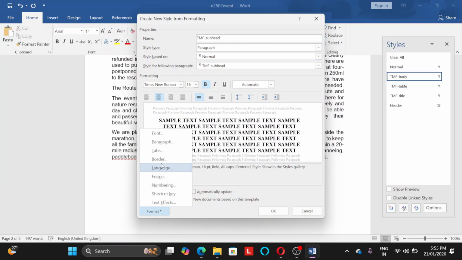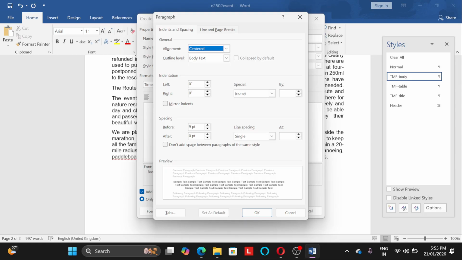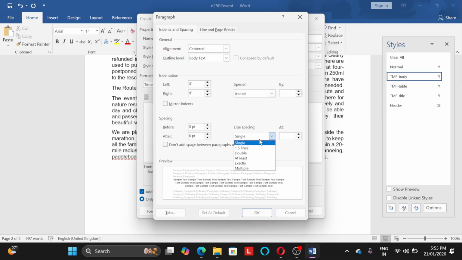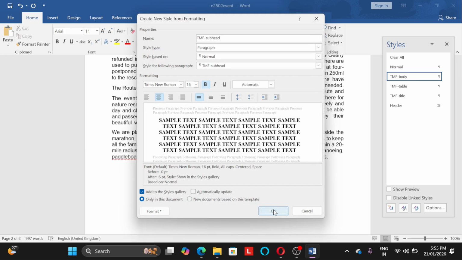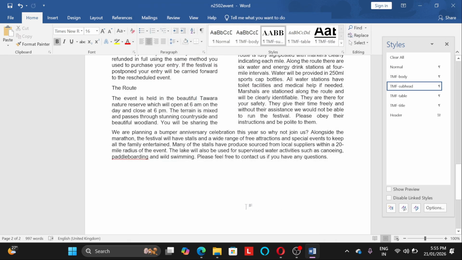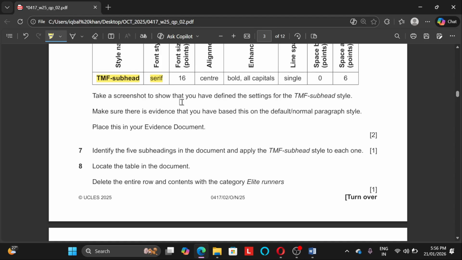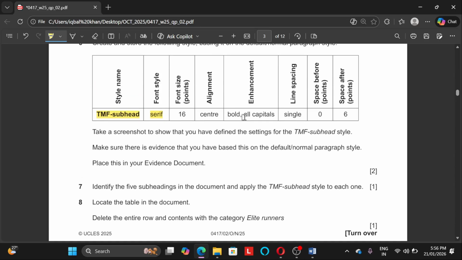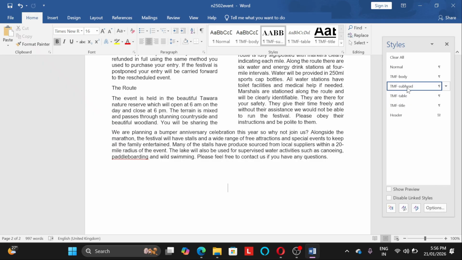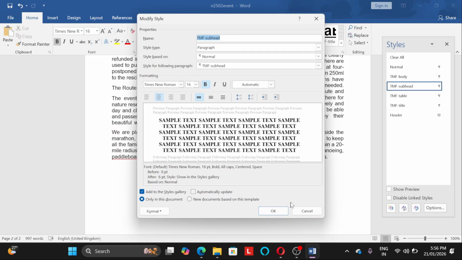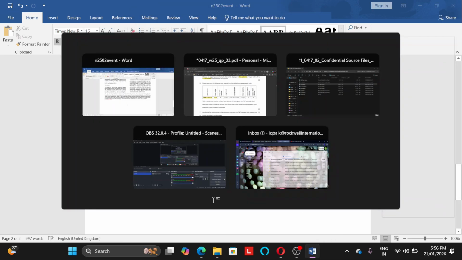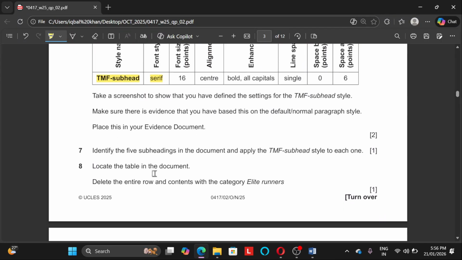Okay, so we'll go to format, paragraph. Okay, first we will make this after. After we will make it as 6, before we need to make it 0, and this should be single line spacing. Press OK and then OK. All right. So now done. We created it. Take a screenshot. Show that you have defined the setting of TMF subhead. So right click on the subhead and go to modify. Take a screenshot and paste it in your evidence file. Done. Next, make sure, yeah, it is done.